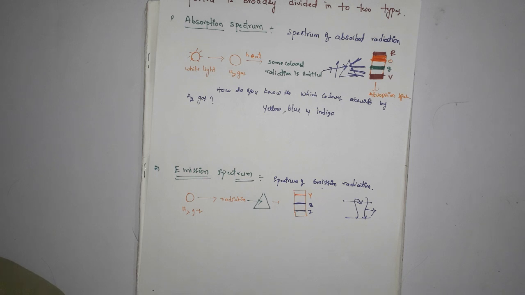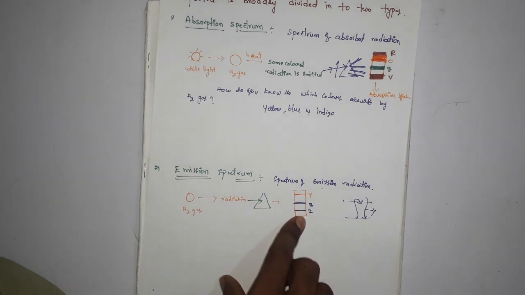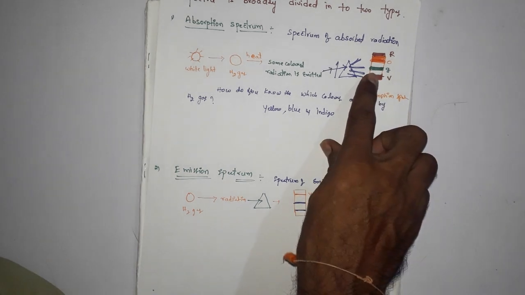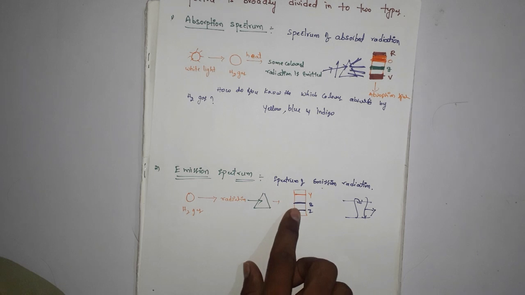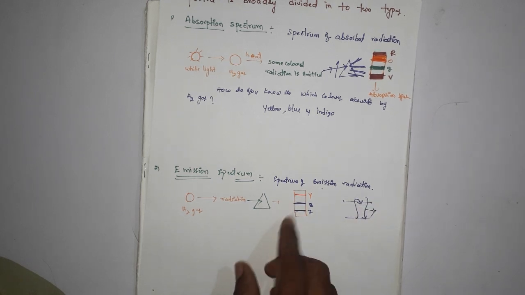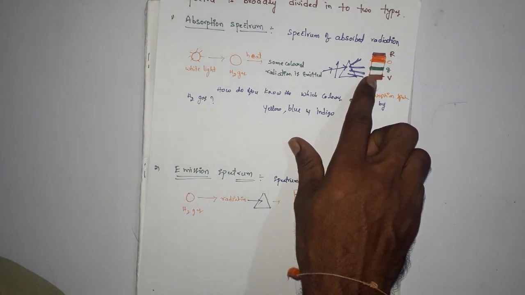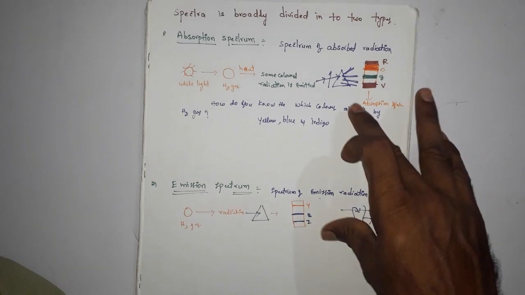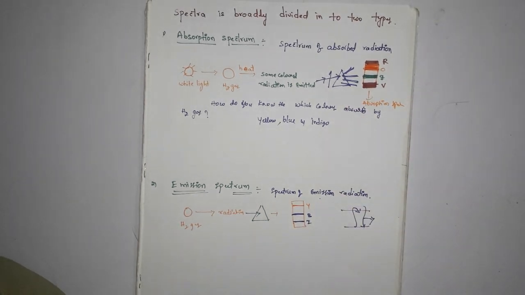And whatever color bands you got in the absorption spectrum, they are all missing in the emission spectrum. This is the main difference between absorption and emission spectrum.